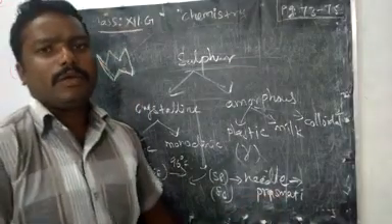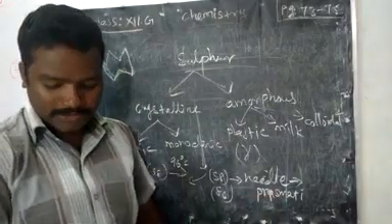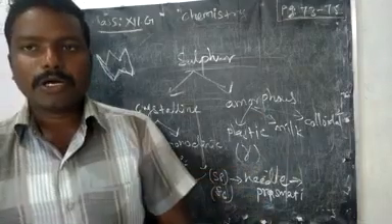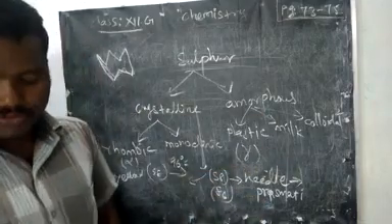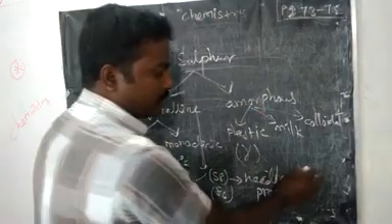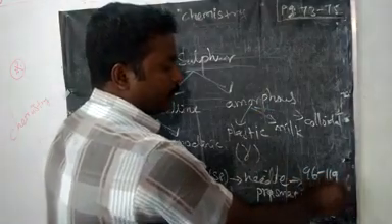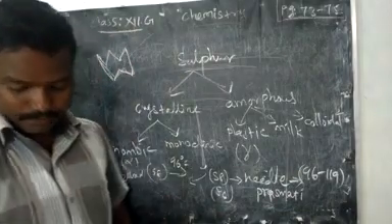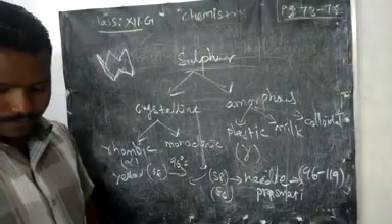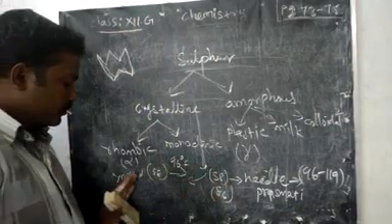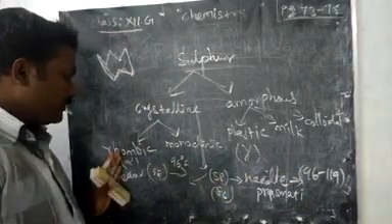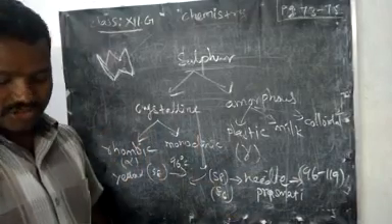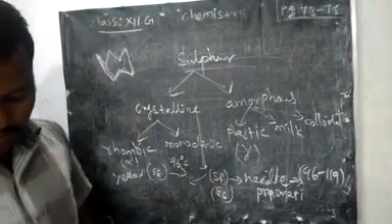This may carry 1 mark, so please underline it in your book. If you want to get this prismatic structure, you have to maintain the temperature between 96 and 119. If you maintain that temperature, you can get this needle-like prismatic structure. Within this range, we can interconvert rhombic and monoclinic structures.